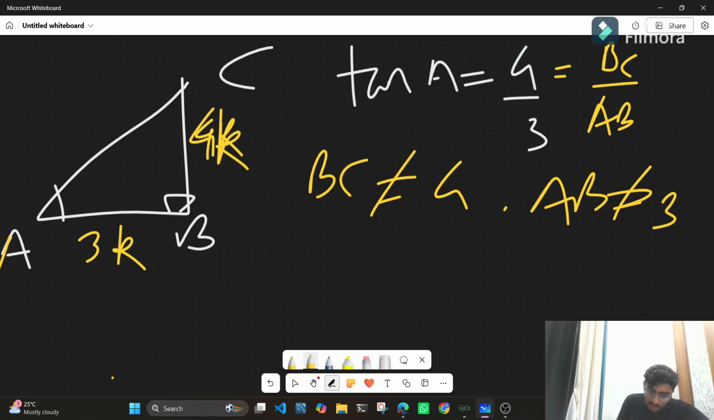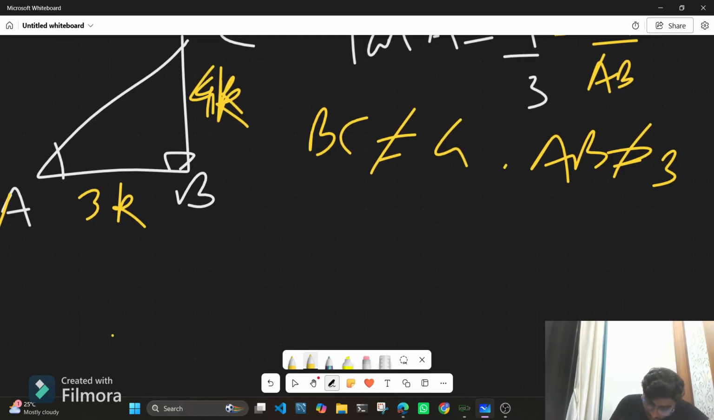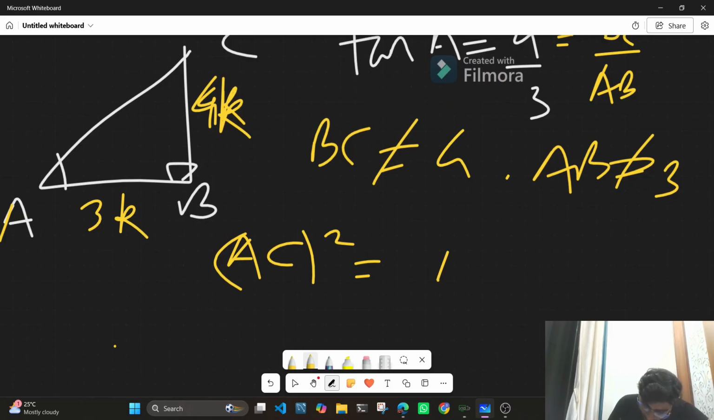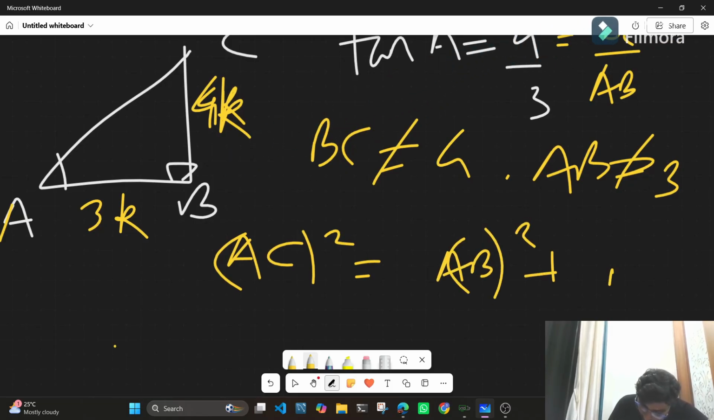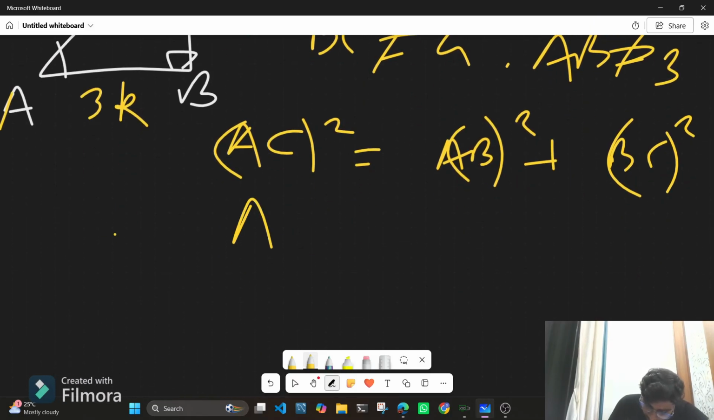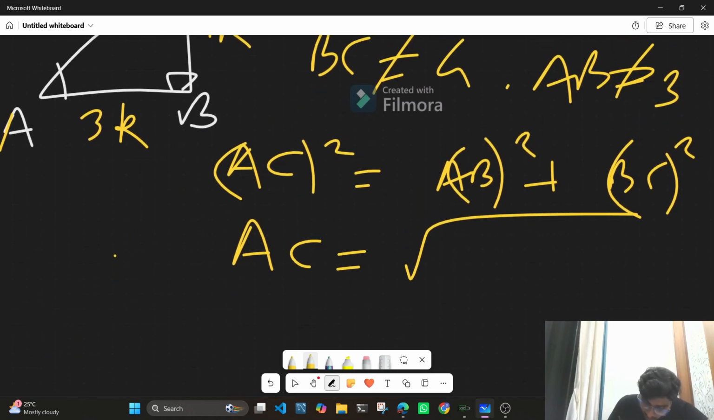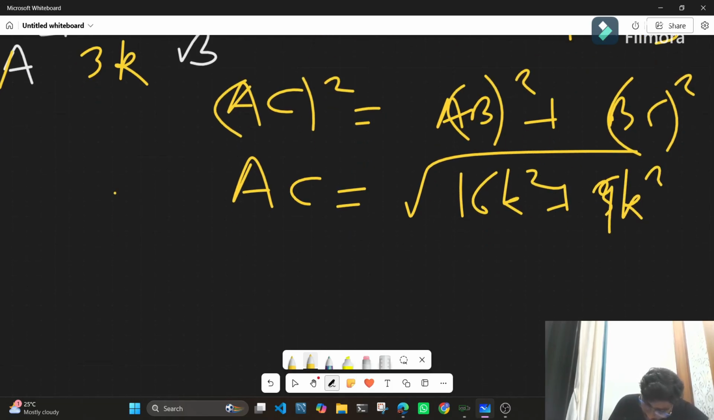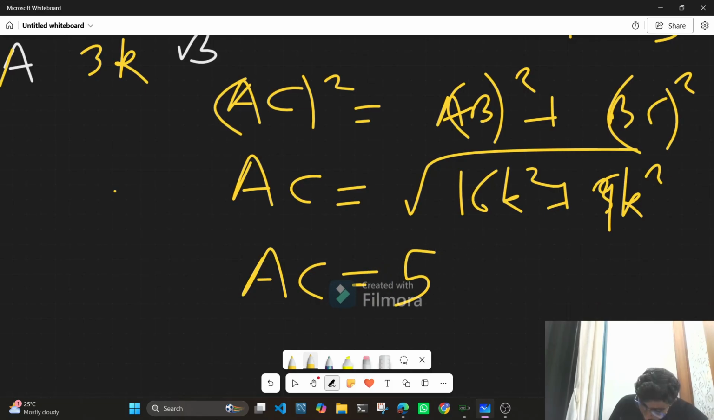So therefore the ratios are written as 4K and 3K. So BC is equal to 4K and the length of AB is 3K. Now we know that according to the Pythagoras theorem, AC square is equal to AB square plus BC square. So using the Pythagoras theorem, we can easily find the side AC so that we can find the other trigonometric ratios. So AC is equal to the square root of 4K square plus 3K square, that is 16K square plus 9K square. So therefore, AC is 5K.